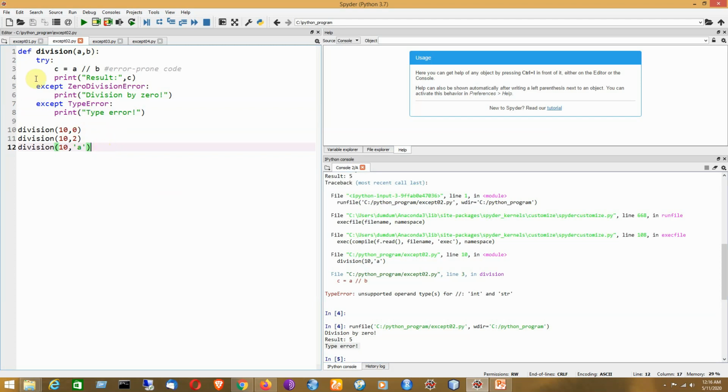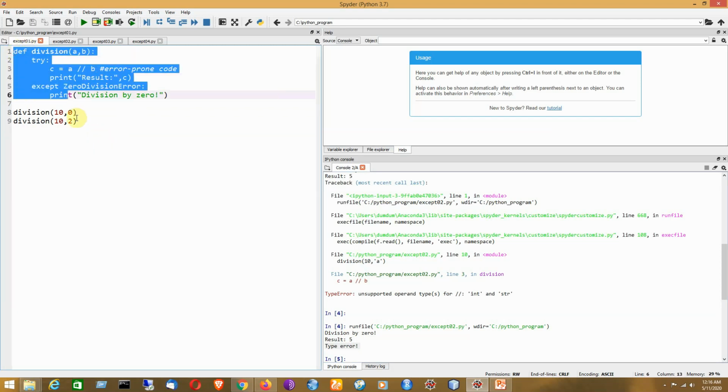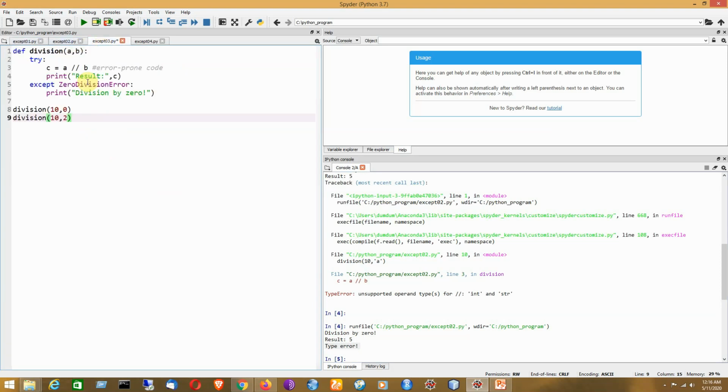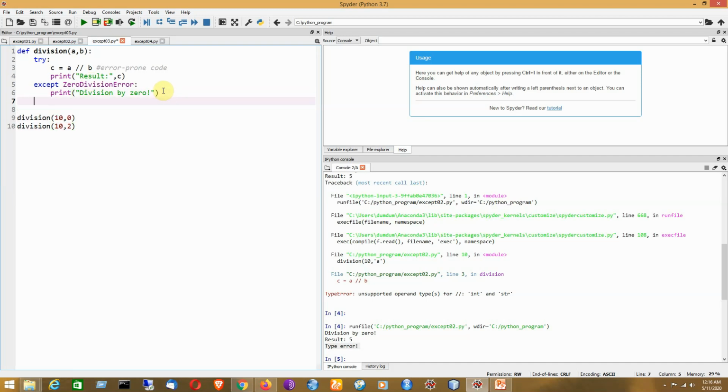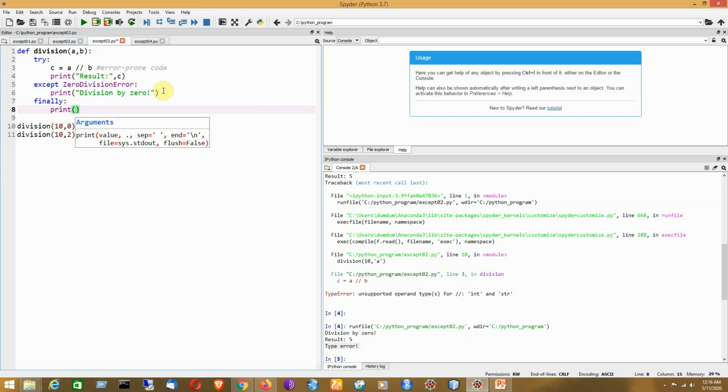Now I will be using a simple example of try, except and finally. As I have told before, there might be a type of code which will always be executed no matter whether an exception has occurred or not. That can be illustrated here by using the finally block. So the finally block will always be executed regardless of whether the exception has occurred or not.